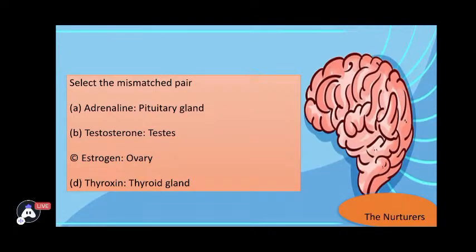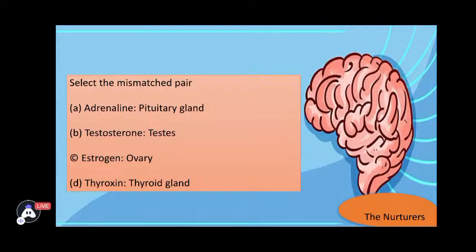Moving ahead to the next one. Yes, now this is from human hormones, or basically the hormones present in the animal. So you need to select the mismatched pair. Okay, there are 4 options. You need to tell which is the incorrect one. A, adrenaline to pituitary gland. B, testosterone to testes. C, ovary to estrogen. And then thyroid gland is responsible for secreting thyroxine. So there is one part which is not apt.